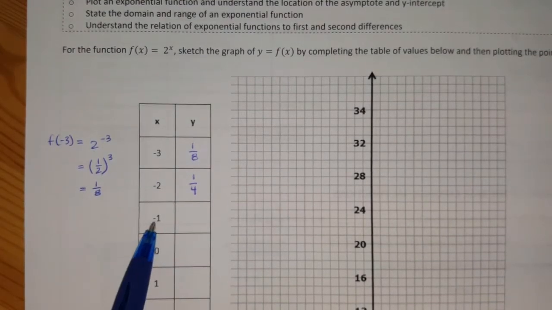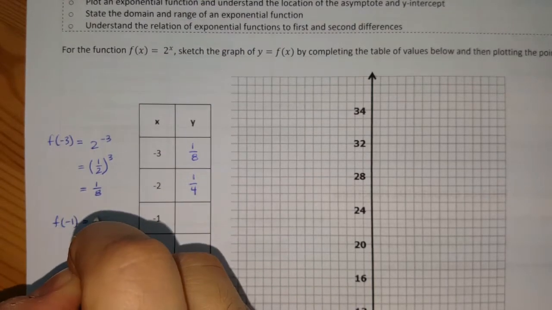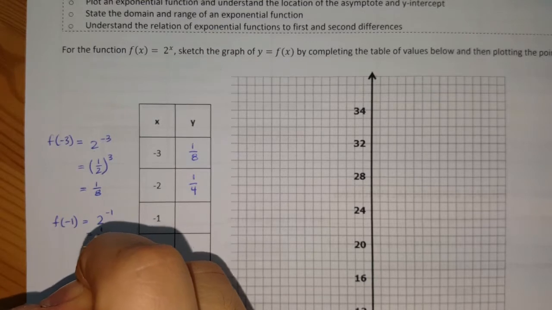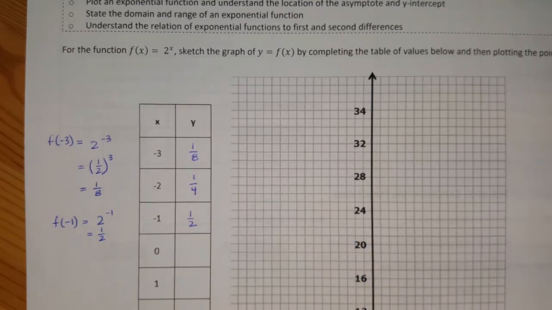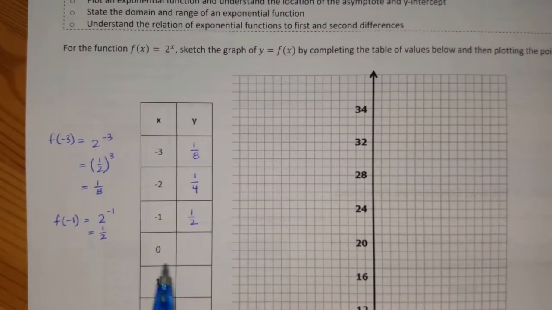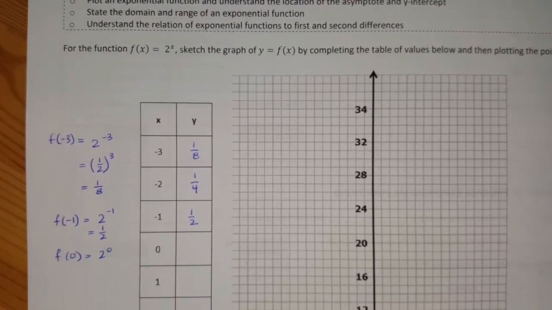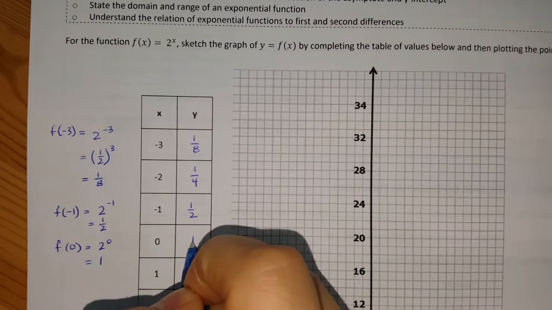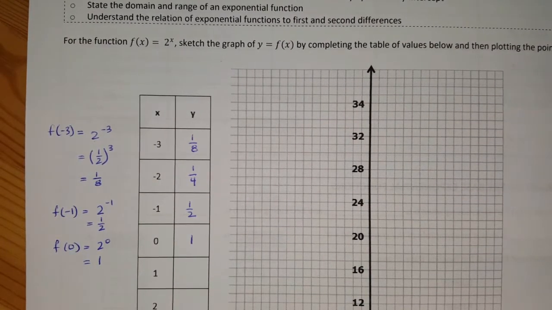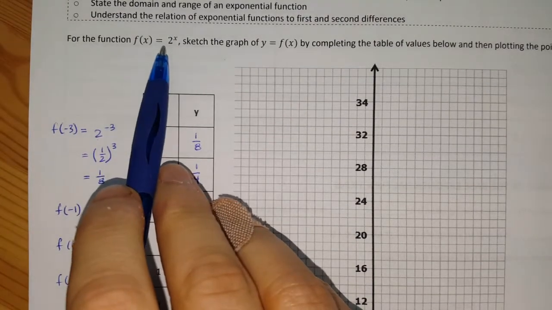Now what happens if I just insert -1 into the function? Well, f(-1) is equal to 2^-1. That's just the reciprocal of the base, so 1/2. This right here is a bit of a special case. If I put 0 into the function, I get 2^0, and anything raised to the power of 0 is equal to 1. So I get 1. f(1) will simply return the base of the function, which is 2.